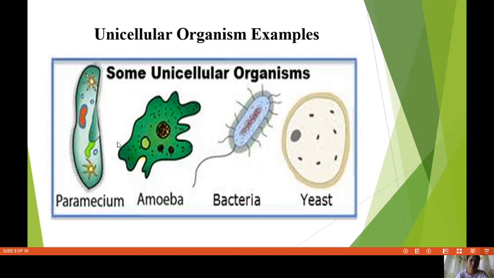This one is amoeba. Amoeba is a type of bacteria. This one is a bacteria. This one is a flagella. They use this to swim, to move. This one is a yeast, a type of fungi. Okay, next slide.